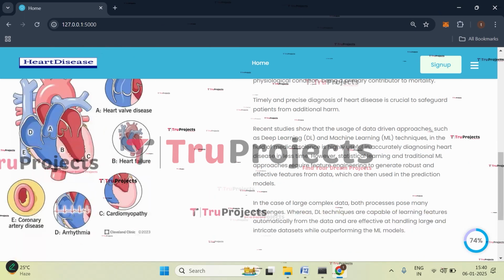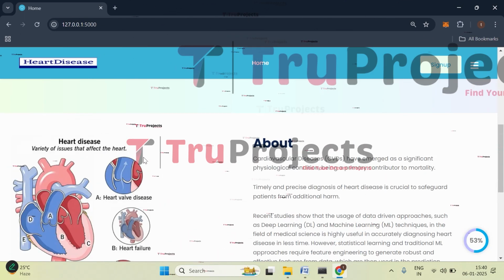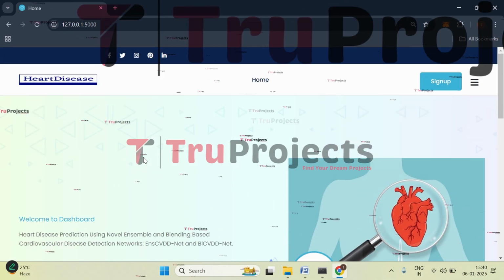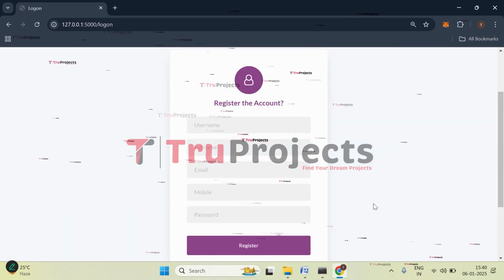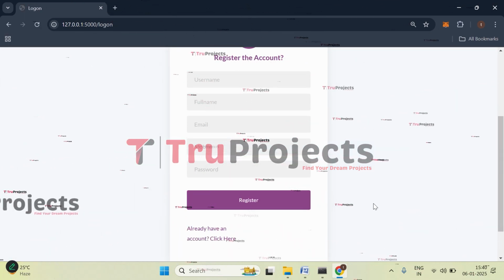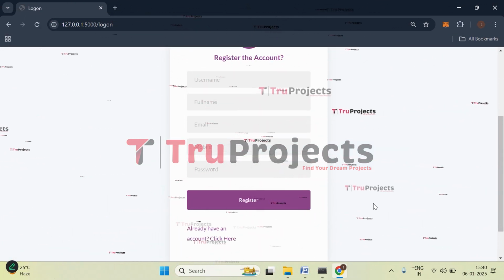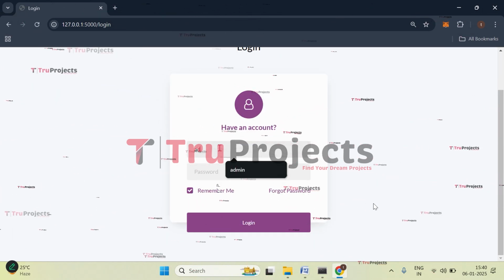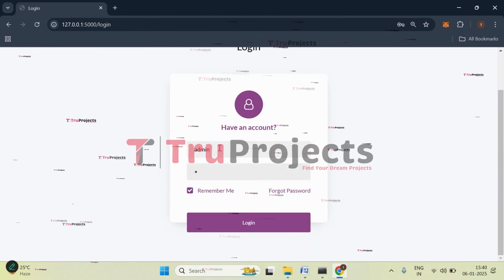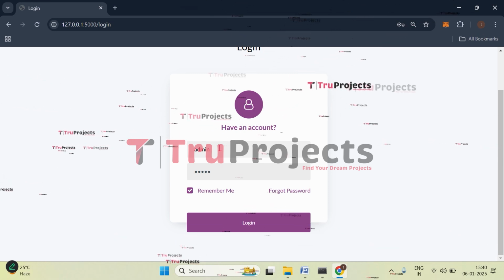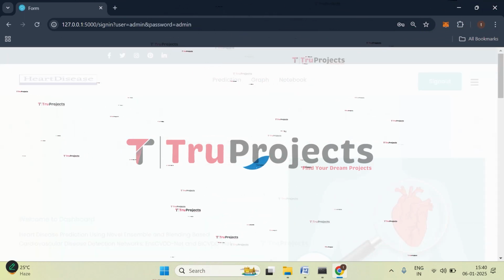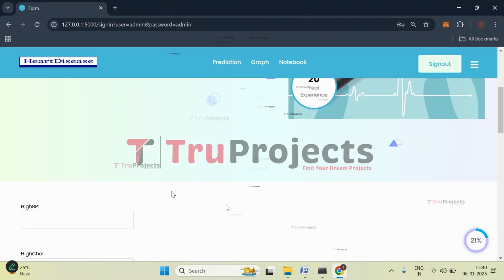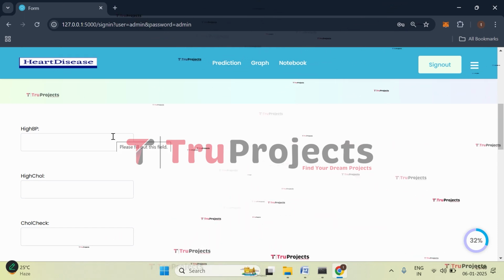So this is the web page of the project, which is displayed in the browser, and this is developed using Flask framework. So we need to sign up first, click on sign up and enter all the registration details if you are registering newly. I have already registered, so I'll directly sign in. Click on click here. Give your username and the password. Now click on login. We have logged in successfully and we are redirected to the prediction page of the project.